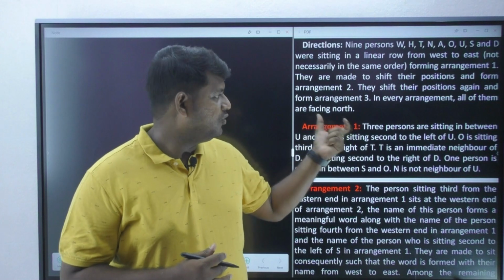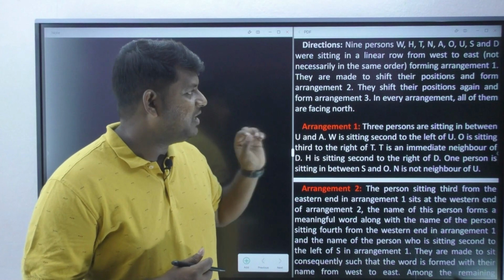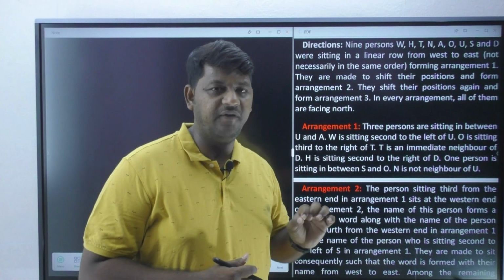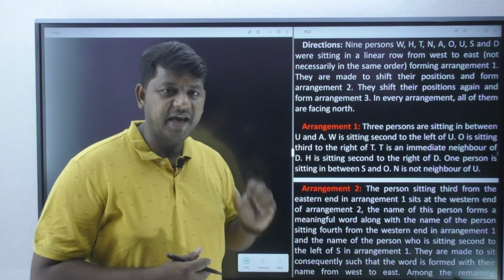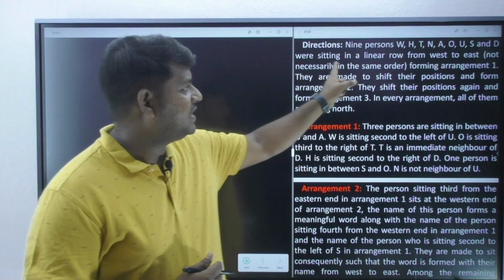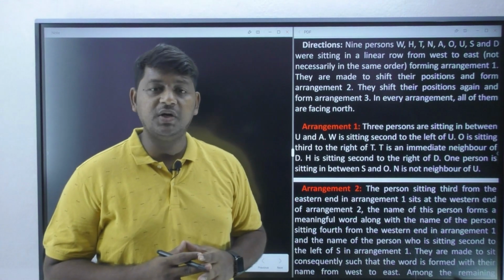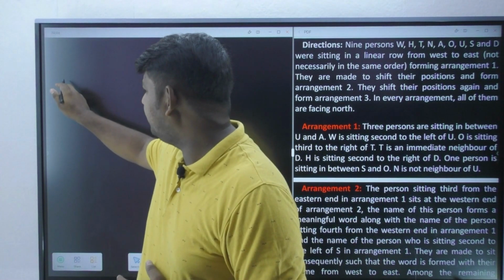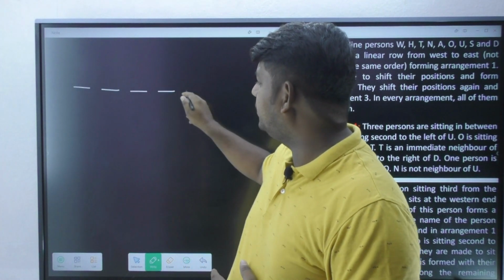If you observe here, it is clearly giving you the directions: 9 persons. I don't have to worry about who those persons are. I don't have to read their names in examinations. I'll just take the count. There are 9 persons in this question, sitting in a linear row from west to east. West to east is the way they are going to be seated.